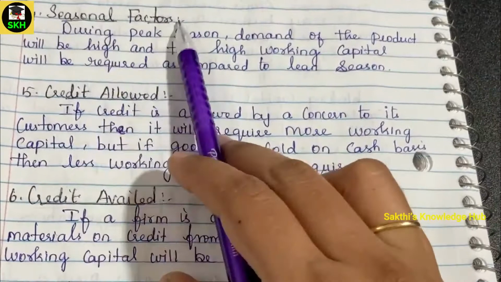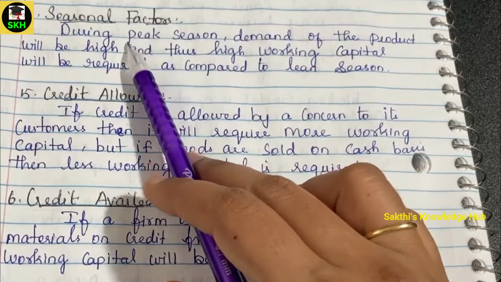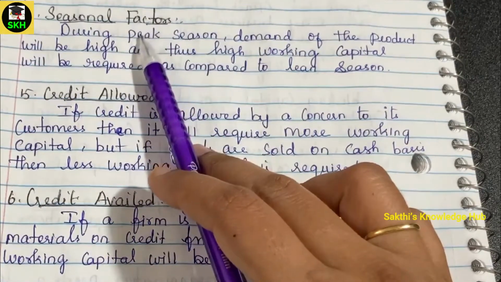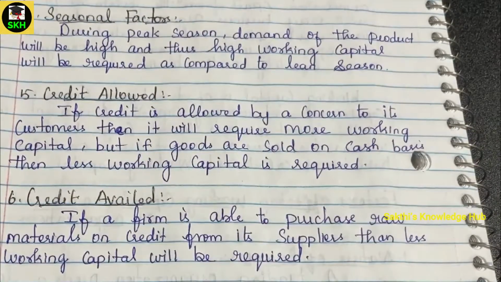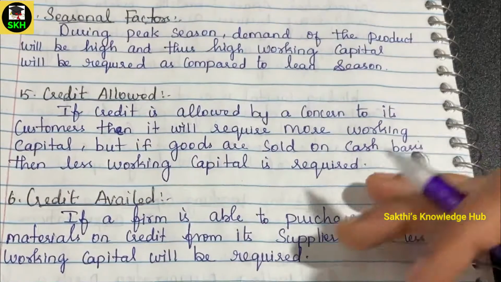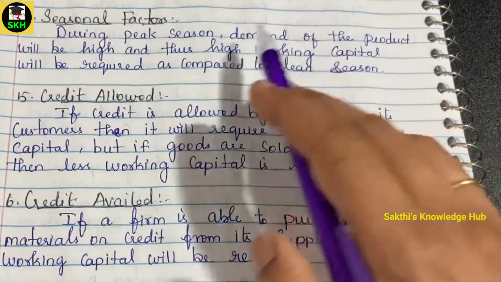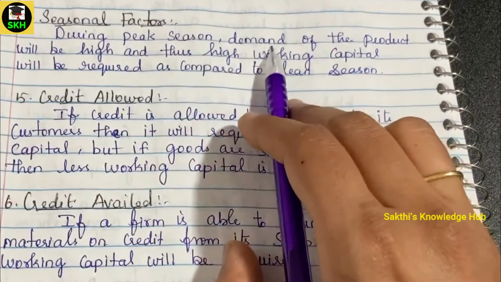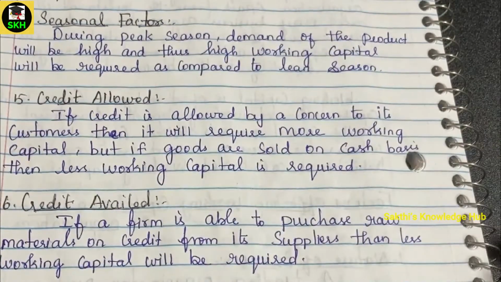And the next factor is the seasonal factor. It depends on the season of demand for the product in the market, from the customer's point of view, that the working capital will be decided. Season here does not mean the natural season; it depends on the seasonal requirement of the product, though that sometimes partially depends upon nature and its season. Here, a peak season means demand will be high, so working capital will be highly required. But if there is not much season, or very little requirement for a product in a particular season, then the working capital required will be very low.